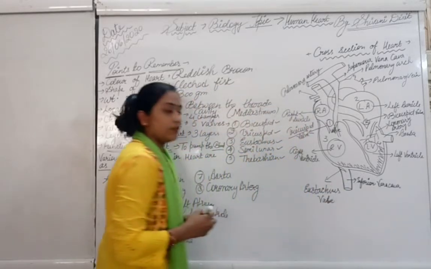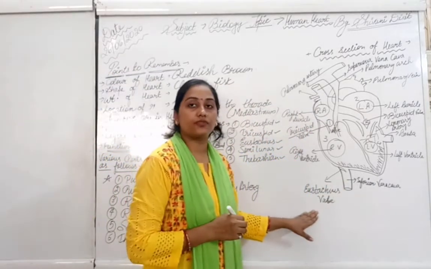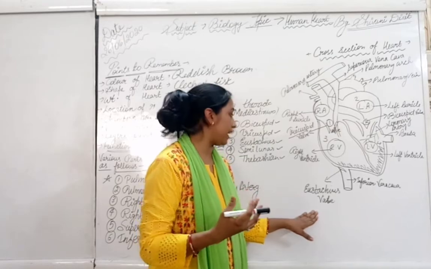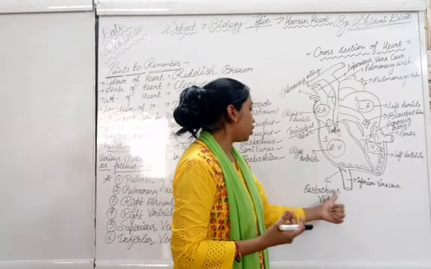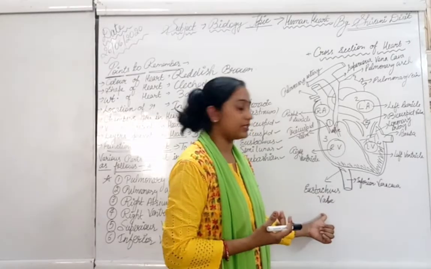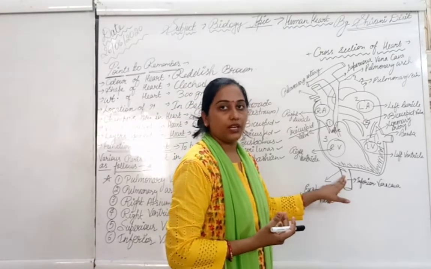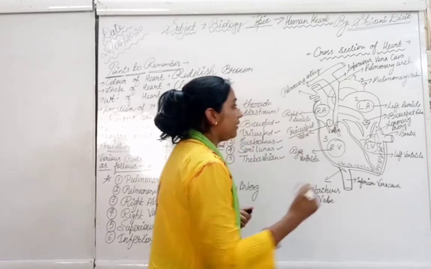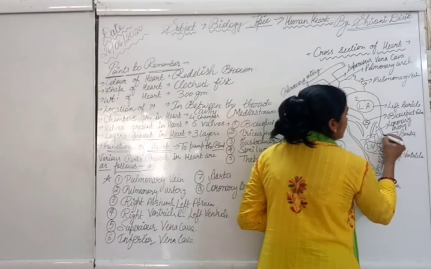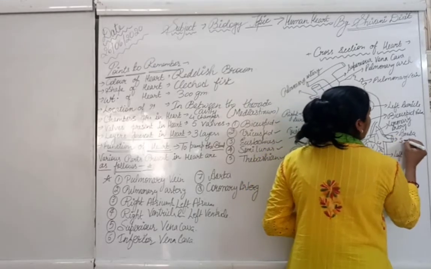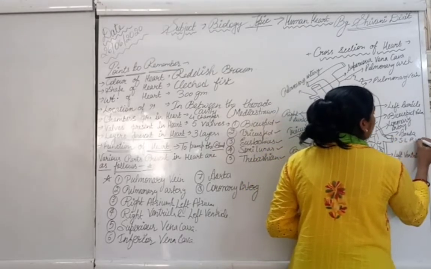And what is the location of this Eustachian valve? If this question is asked by anybody in the exams, then the location of the Eustachian valve is that it is present in the inferior vena cava. And if we talk about the semilunar pulmonary valve, then this is the semilunar pulmonary valve.